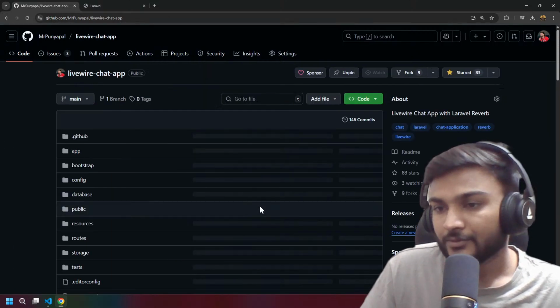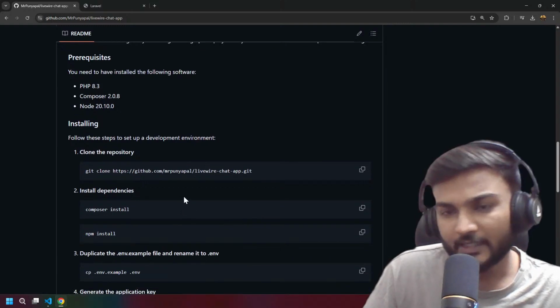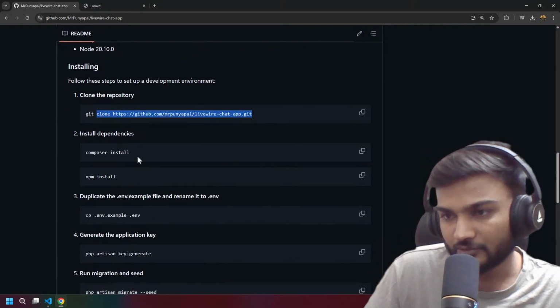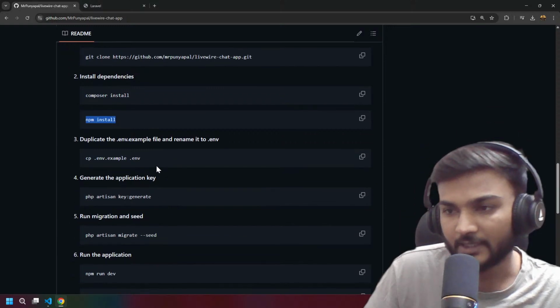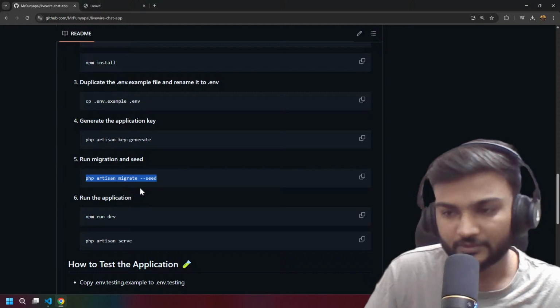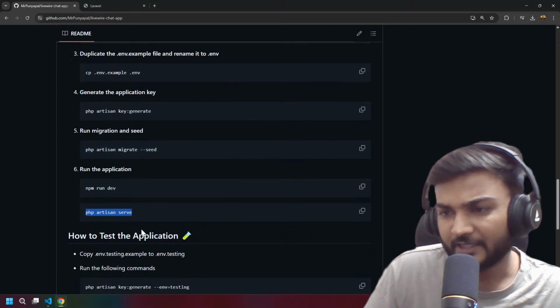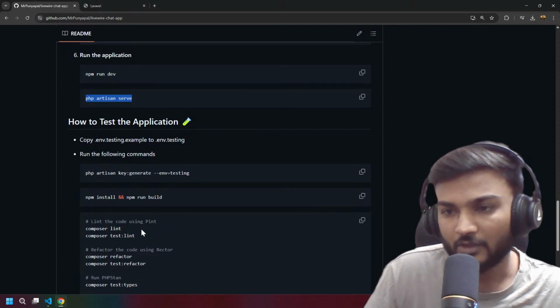You can clone this, run composer install, npm install, copy the env, key generate, migrate, seed. You need to set up a database before that for sure, and then you can do npm run dev and artisan serve, and all good.